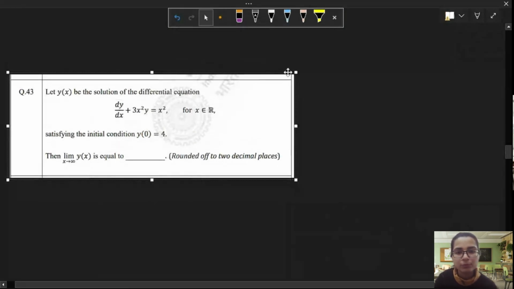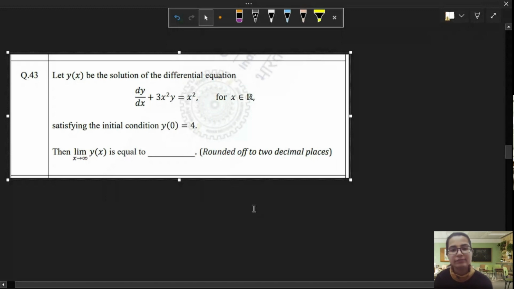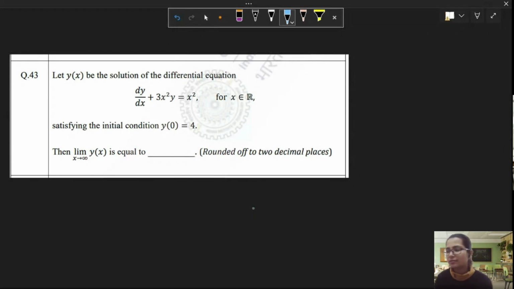This is a very simple question. I hope you can do this. I will give you a hint because we have limited time, so we'll move on to the next question. This is a linear differential equation. Also, they have asked for the limit of y as x approaches infinity. That means you'll have to solve this equation. Also, this is a numerical answer type question. You won't be able to guess any option. So this differential equation demands that you solve it.